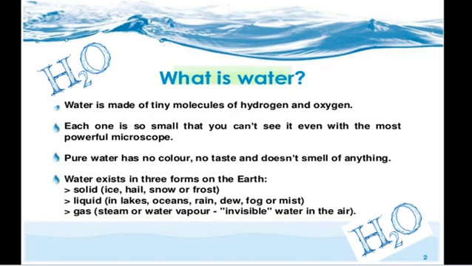Water is made up of tiny molecules of hydrogen and oxygen. That is, two hydrogen and one oxygen together to form water. Each one is very small, so we cannot see it even through a very powerful microscope. Pure water does not have any color or taste, and it does not smell like anything. And water exists in three forms on earth, that is solid, liquid and gas forms.